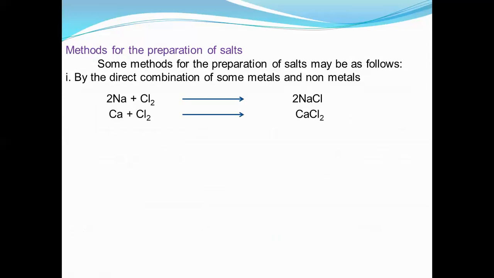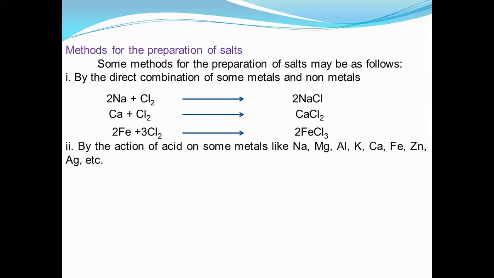We have already learned about this in the combination reaction: CaCl2, FeCl2. In place of Cl2, you can take bromine, iodine, no problem. You can take any one, but the most common is chlorine, that's why I've taken chlorine. You can take NaBr, CaBr2, FeBr2, NaF, CaF2, FeF2. According to that, you can form the compound.